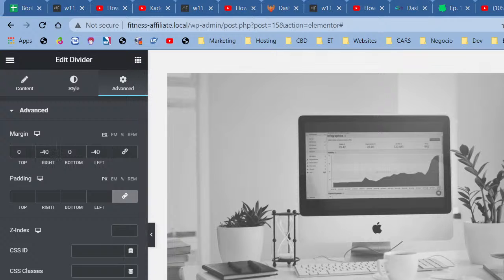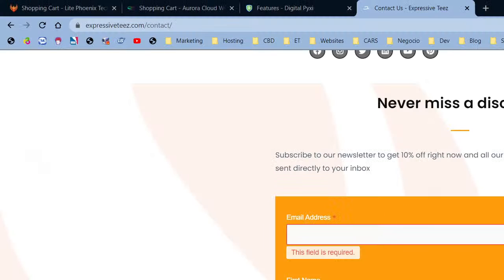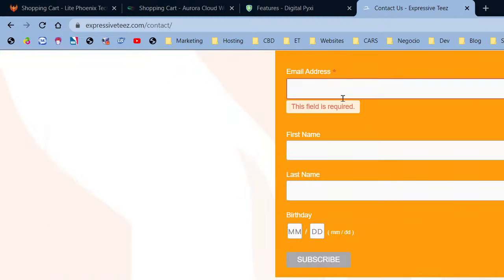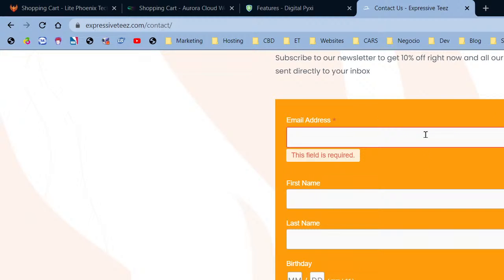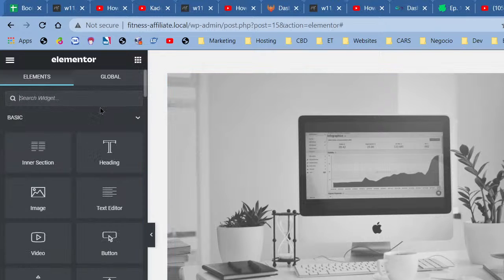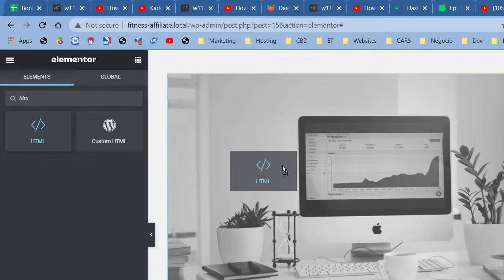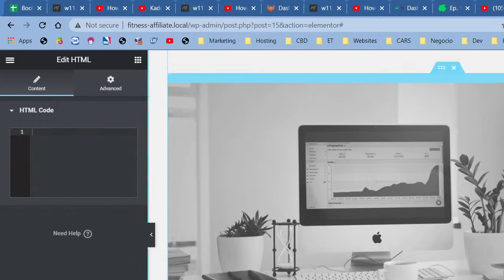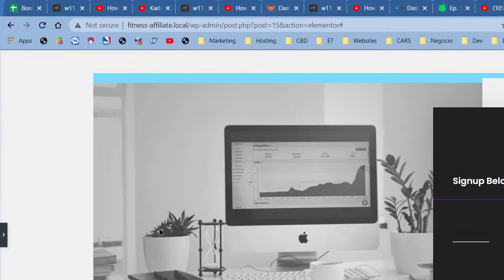What this is right here, actually, is an HTML element because this right here is an HTML subscription form. So it's an HTML element that we're going to add, and then we're going to input the HTML code, right? So let me go right here, click right here. I'm going to search for HTML. It's right here. And I'm going to add it right here. What is going to happen now, guys, is that we don't have the HTML code just yet. We're going to get it. We're going to input it, right?